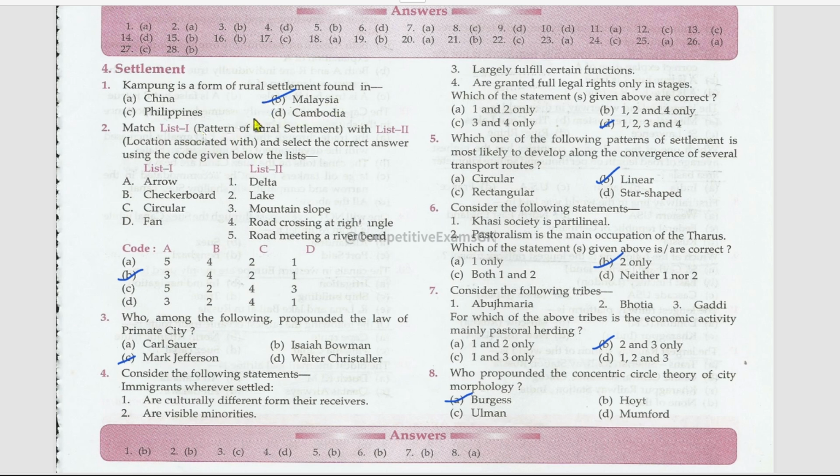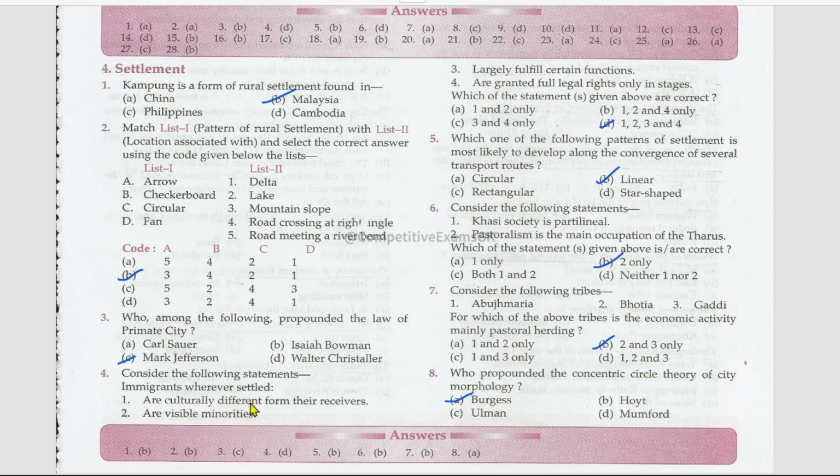Next matching is list one, pattern of rural settlements, and the location associated with it. Arrow, mountain slope; checkerboard, road crossing at right angle; circular, lake; fan, delta. Who among the following propounded the law of primate city? Mark Jefferson. Consider the following statements. Which of the statements given above are correct?